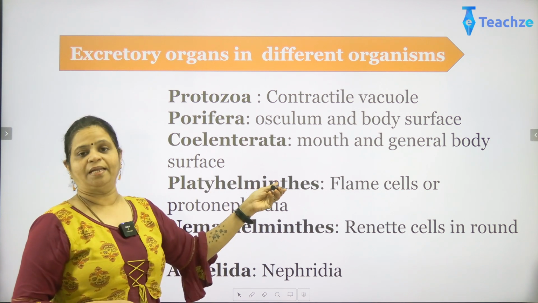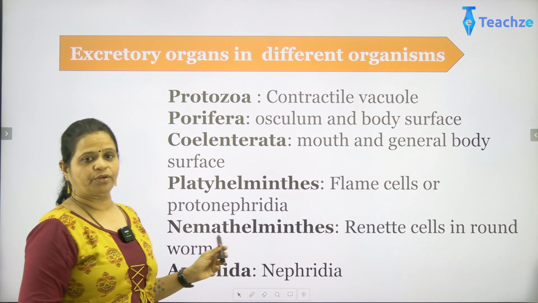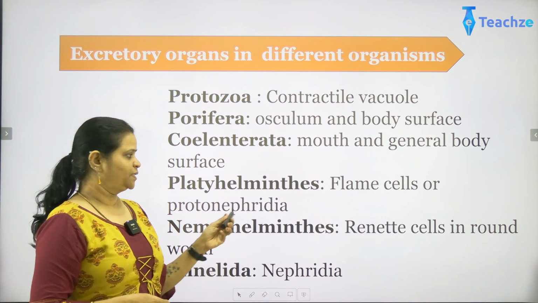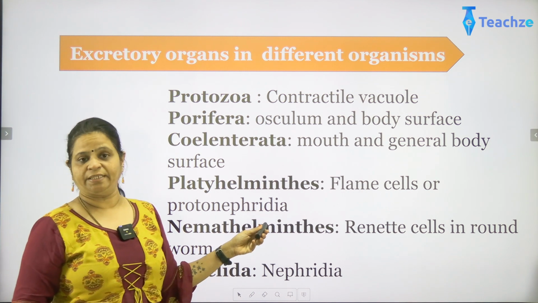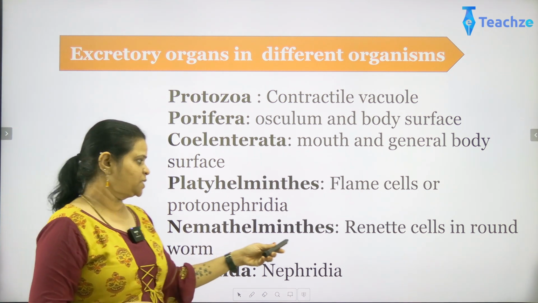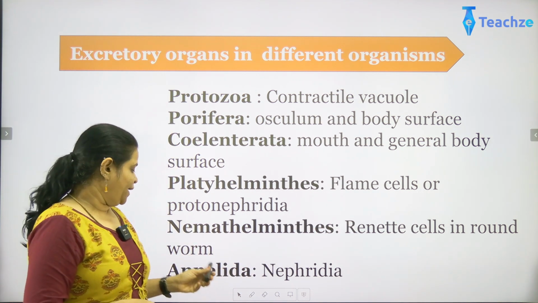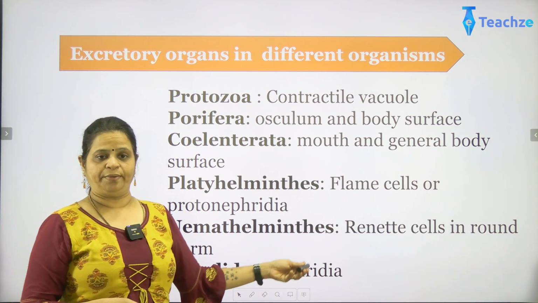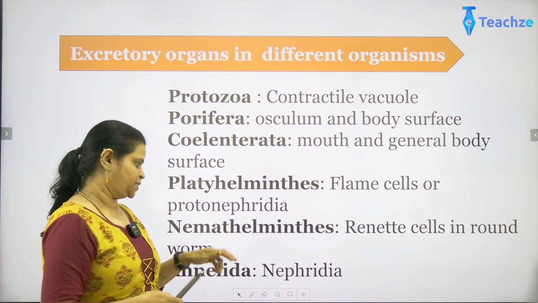In platyhelminthes, we have special cells called flame cells or protonephridia. They are the excretory organs, and from here nephridia come into the picture. In Nemathelminthes, the renette cells are seen in roundworms, and in Annelida it becomes more advanced with the nephridia coming into the picture for this excretion.